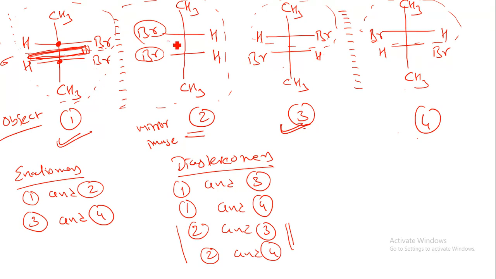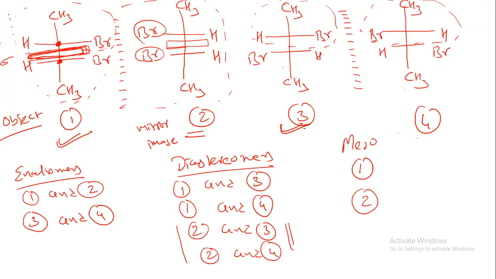Again, if I put a plane over here, Br reflects Br, H reflects H, CH3 reflects CH3. So they are called a meso compound. Individually, 1 is called a meso compound and 2 is also called a meso compound. But when you compare enantiomers, they are considered a pair of enantiomers: 1 and 2, 3 and 4. Diastereomers should be pairs like 1 and 3, 1 and 4, 2 and 3, and 2 and 4.